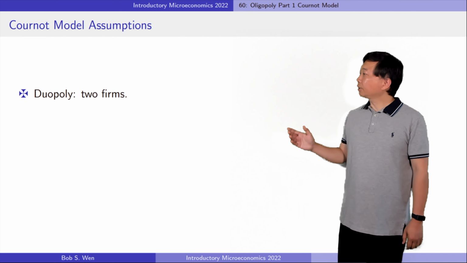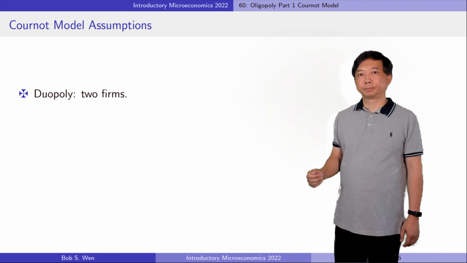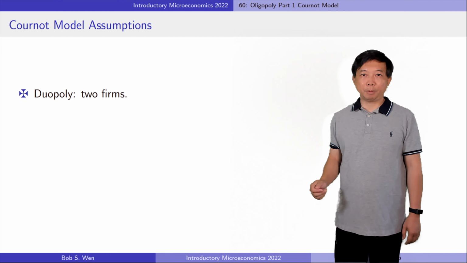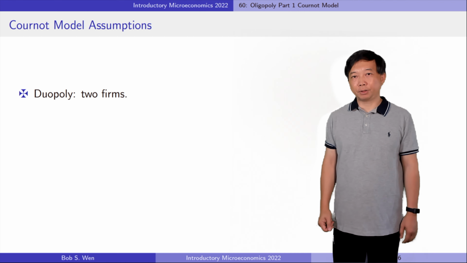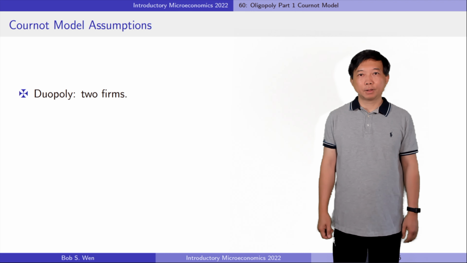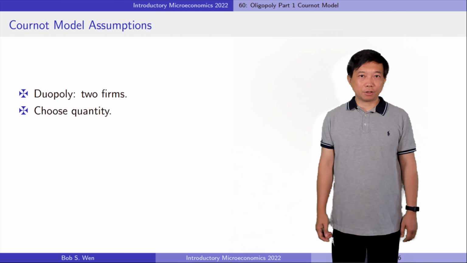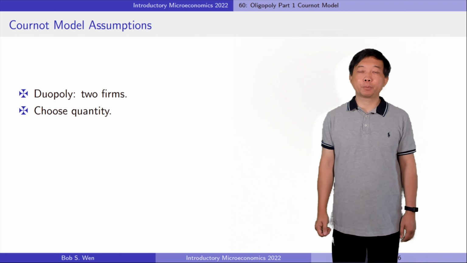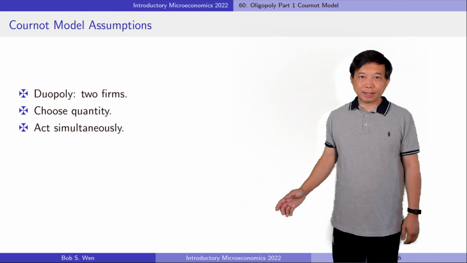Here are the assumptions of the model. First, we assume there's only two firms in the market. This situation is called duopoly, an oligopoly with two firms. Second, we assume that each firm chooses their quantity of output instead of price. Third, they act simultaneously.